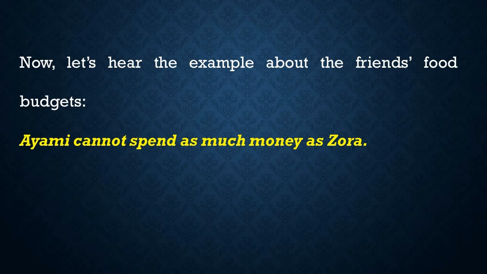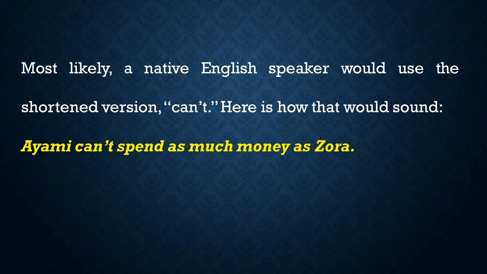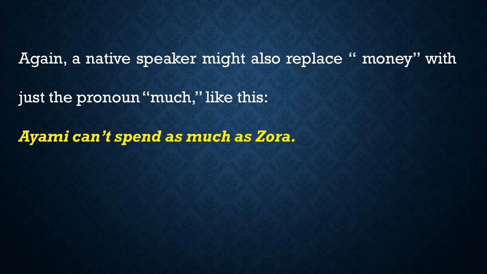Now, let's hear the example about the friends' food budgets. Ayami cannot spend as much money as Zora. Most likely, a native English speaker would use the shortened version, can't. Here is how that would sound. Ayami can't spend as much money as Zora. Again, a native speaker might also replace money with just the pronoun much, like this. Ayami can't spend as much as Zora.